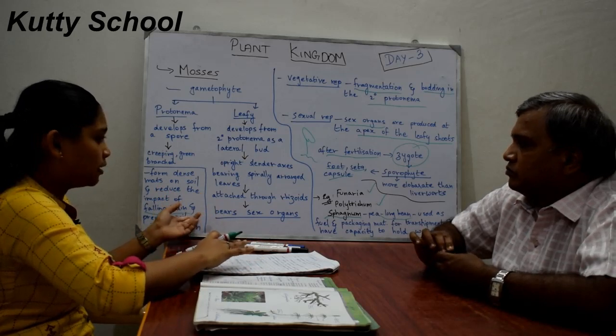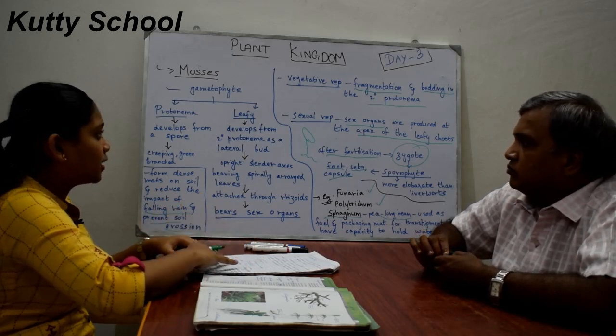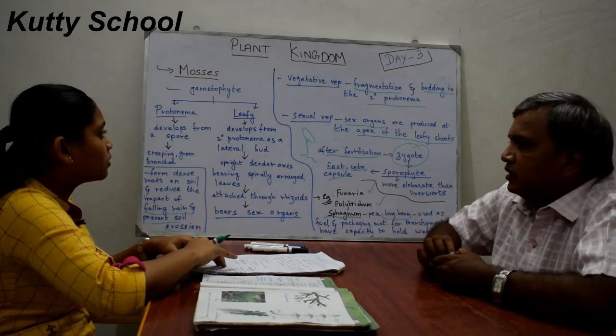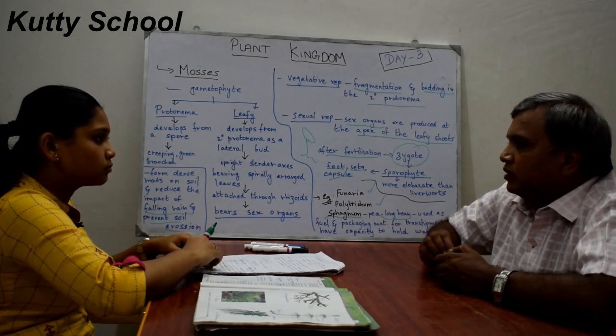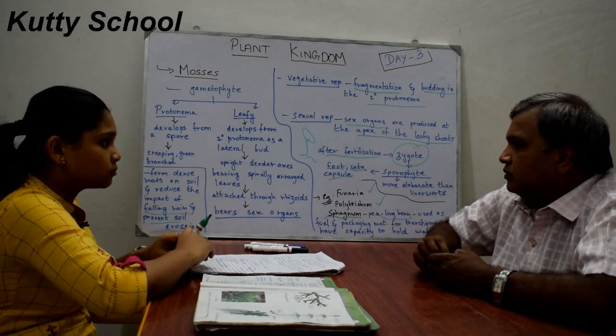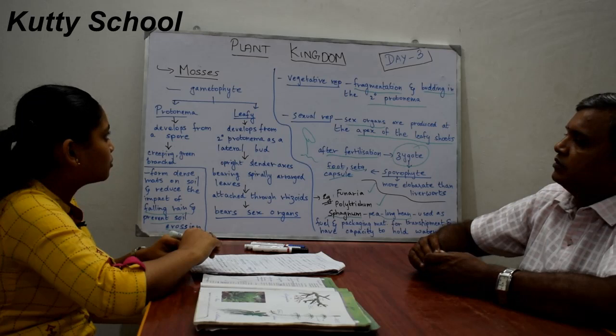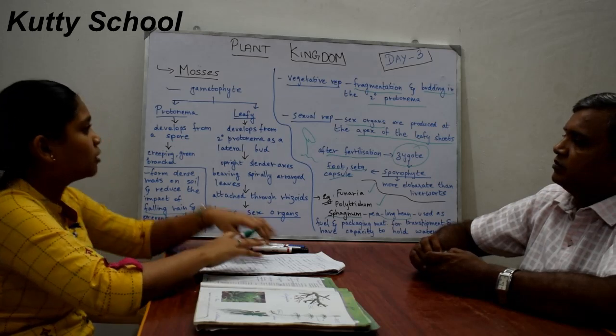Soil erosion is prevented, right? So it has a greater importance than liverworts, because it has a leafy kind of structure. Because of that, the organism is more helpful to us. So this is about mosses, liverworts, and all about bryophytes.